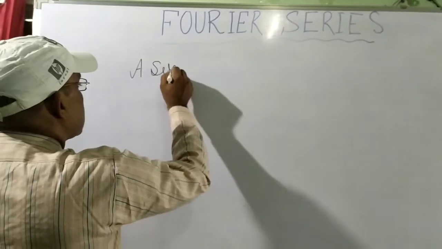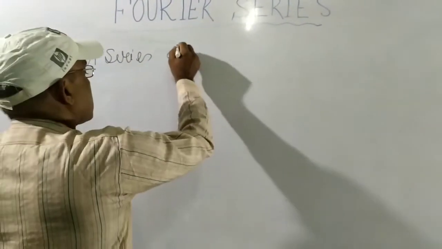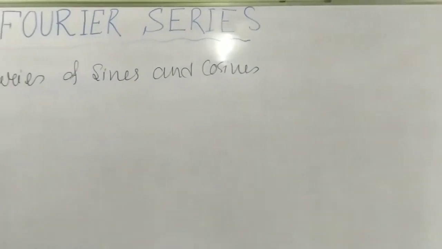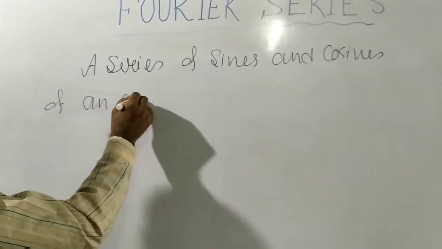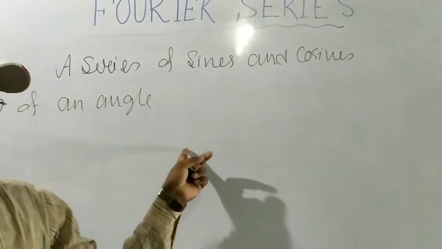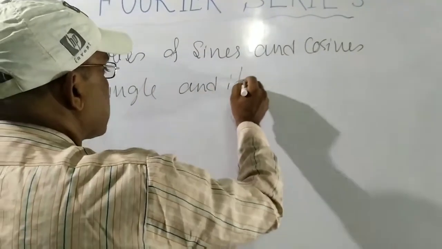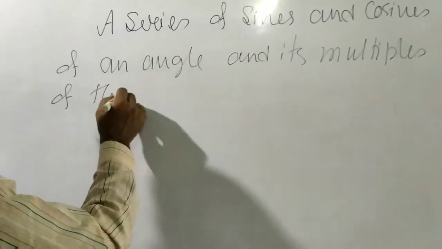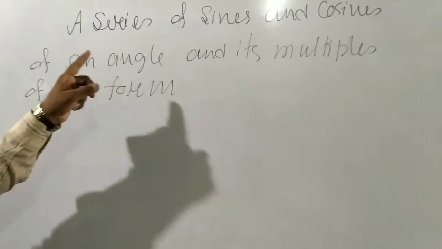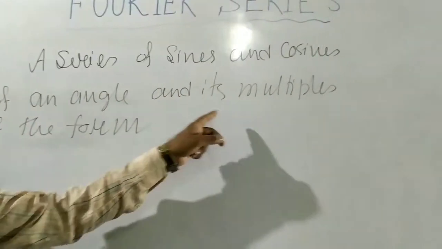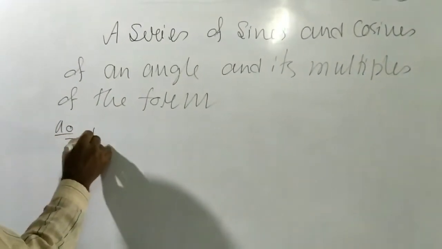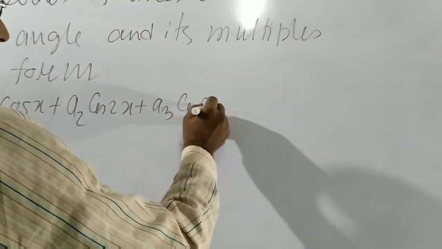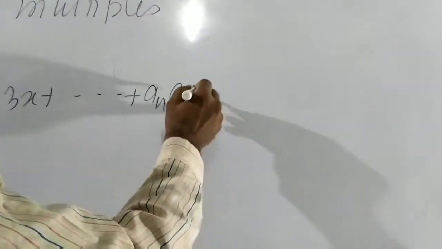Definition of Fourier series. A series of sines and cosines of an angle and its multiples of the form a naught by 2, a1 cos x, a2 cos 2x, a3 cos 3x, an cos nx,